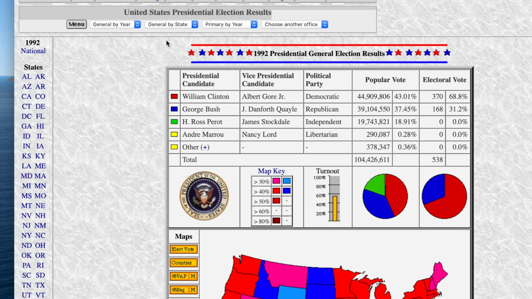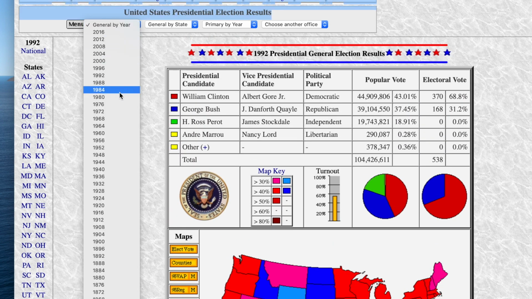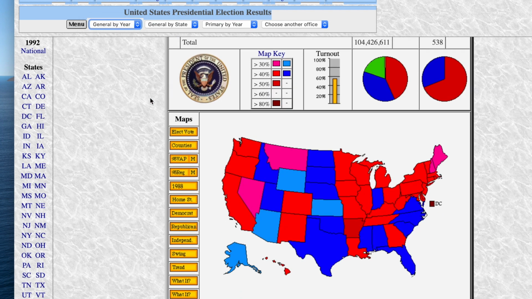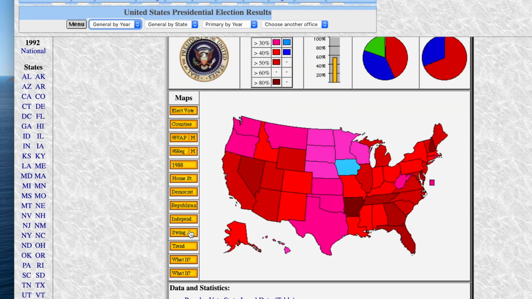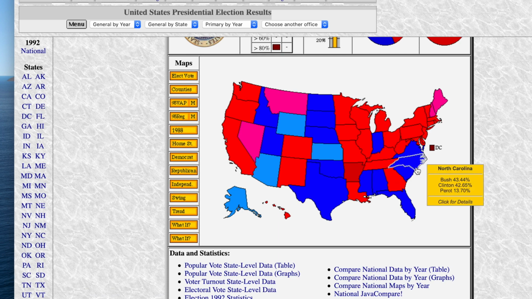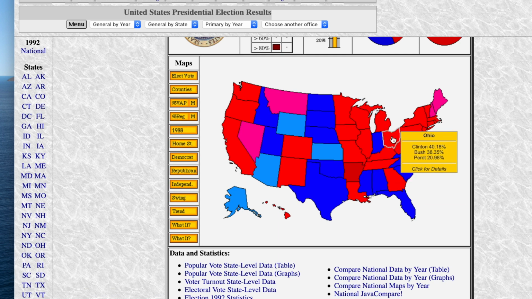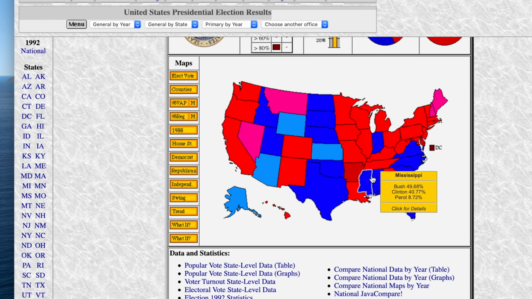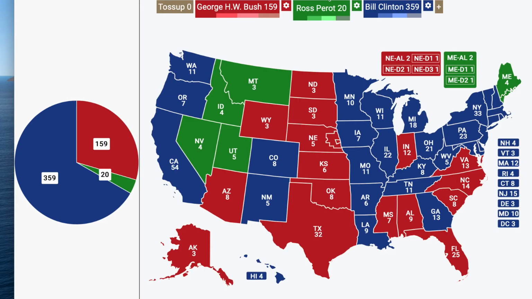So, sort of a way you could do this is look at the states that swung the most from Republican to Democrat. So states that swung the most from Bush Republican to Clinton Democrat. Because I feel like maybe some of these states would have changed. Because I'm trying to see here. Let's look at the results in all of these states. Maybe like Louisiana would have gone to Bush. Or Georgia would have gone to Bush. I'm just going to go out on a limb and say Georgia would have gone to Bush.